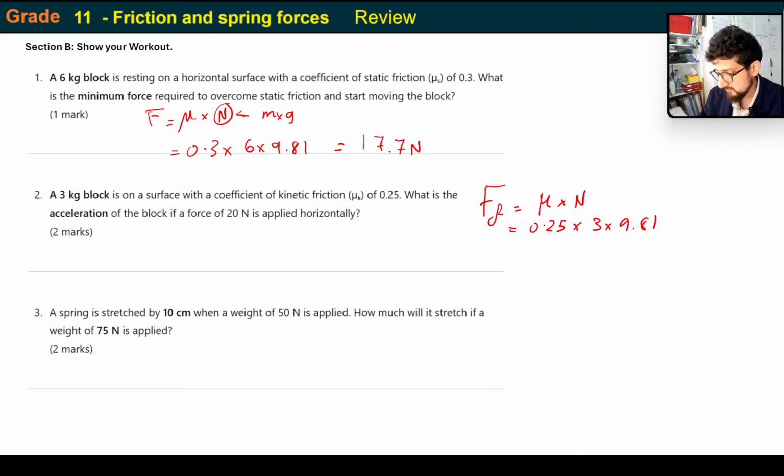The reason we find that out first is that way we can work out what the net force is going to be. The friction force is 7.36 newtons. Now I know the net force is going to be the applied force minus the friction force. Why is that? Think about it: if I'm pushing something and there is no friction, it's going to accelerate very quickly. Let's assume I'm pushing a box on some ice, and I push it quickly because there's no friction.